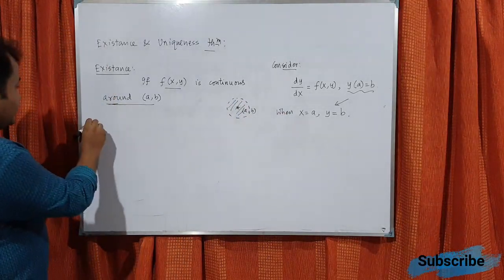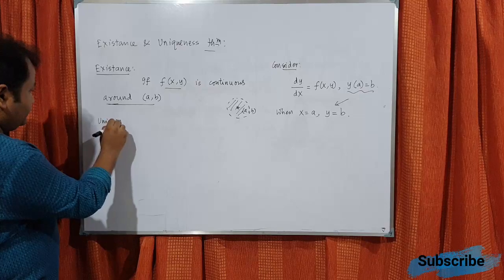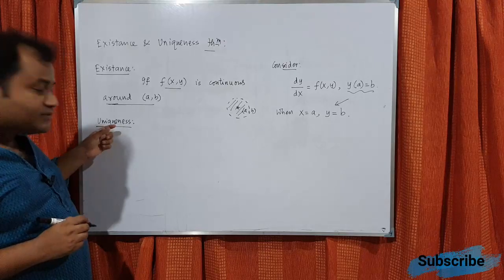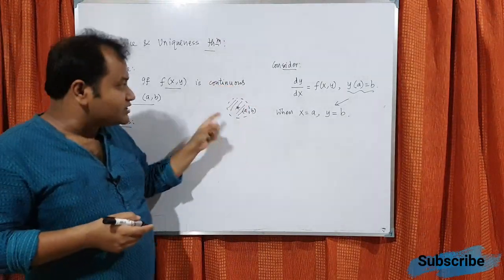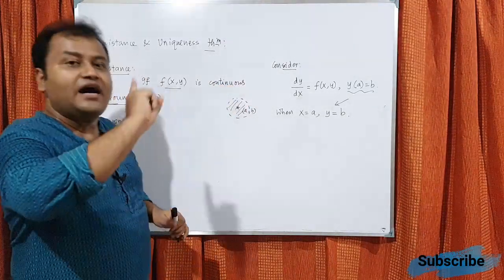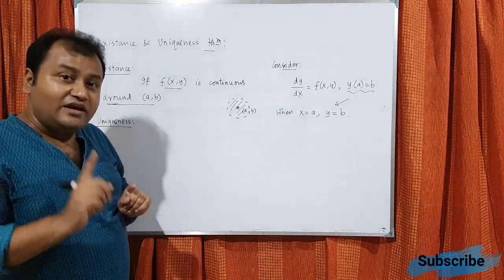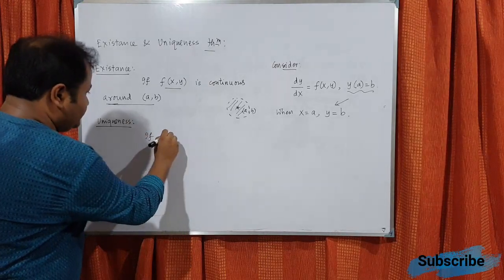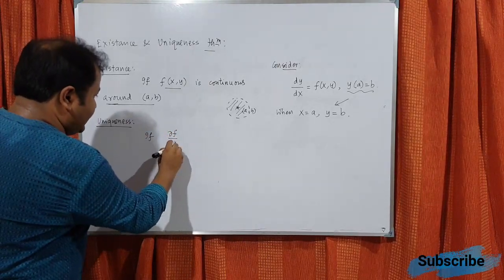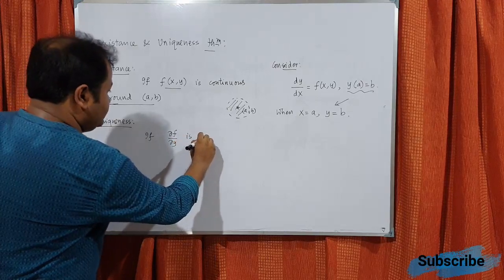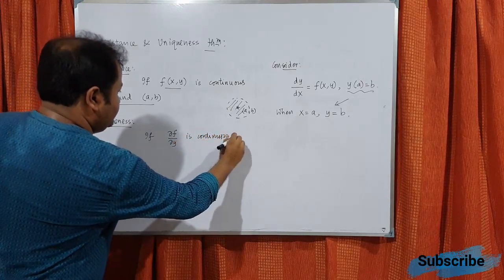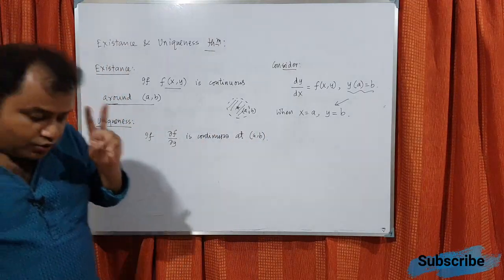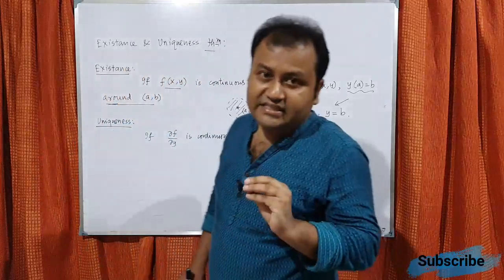Now next is uniqueness. What is the meaning of uniqueness? Uniqueness means that out of those curves we will be getting only one curve. So what is the condition for that? If del f del y is continuous at a, b. So that means two types of continuity are required for existence and uniqueness.